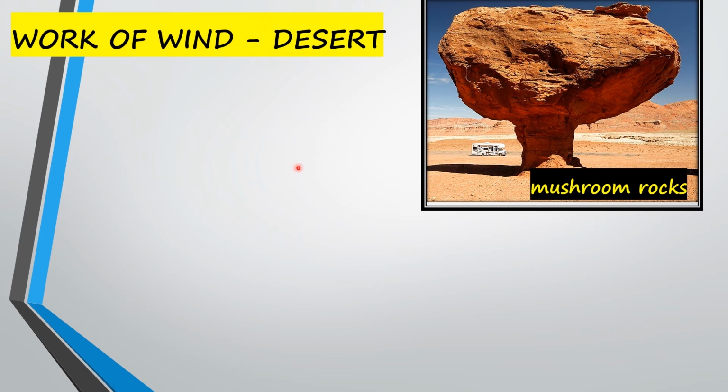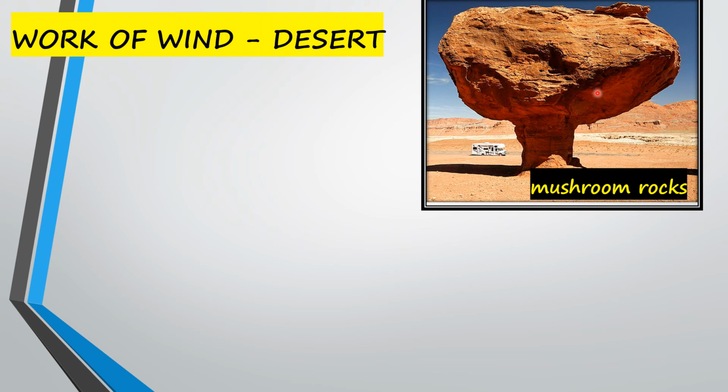In the deserts, you can see rocks that stand tall like a mushroom. If you look at the vehicle, you can see the size of the vehicle against the rocks. It's huge. Now why are these called mushroom rocks? Because of the shape. You can easily make out it looks just like a mushroom. Winds erode the lower section of the rock more than the upper portion, and therefore the rocks get this shape, having a narrower base compared to the top portion.